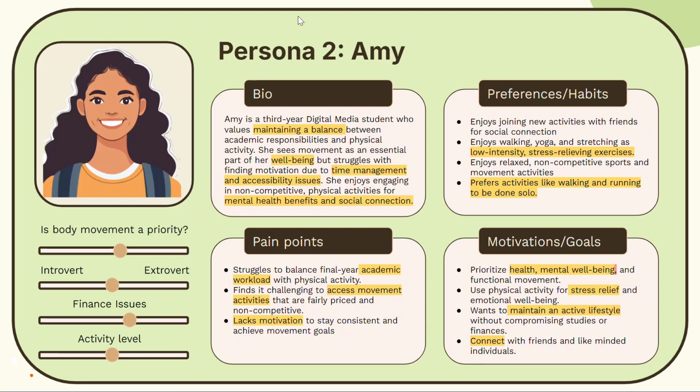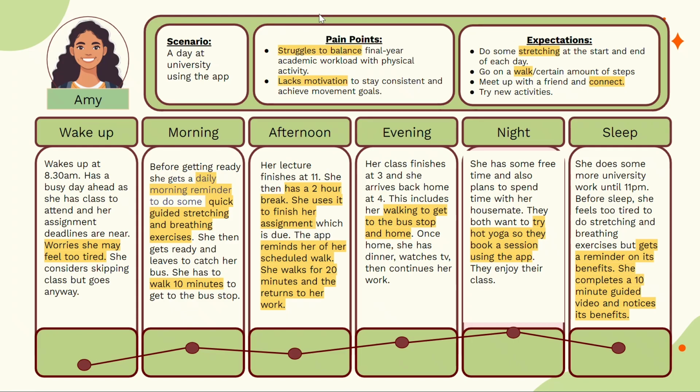So next I'm going to talk about my persona, Amy. The key points for Amy is that she struggles to manage her time. She finds it challenging to access movement resources and also lacks motivation to stay consistent. Her intention behind movement is for mental health and health reasons. When it comes to her habits, she prefers doing activities on her own, but she also enjoys trying out new activities with friends.